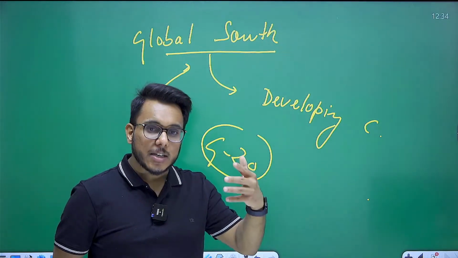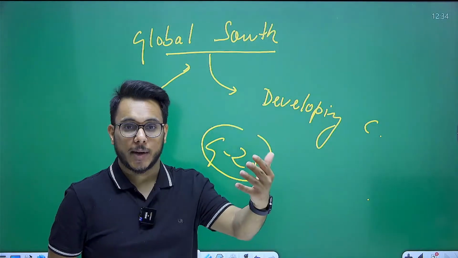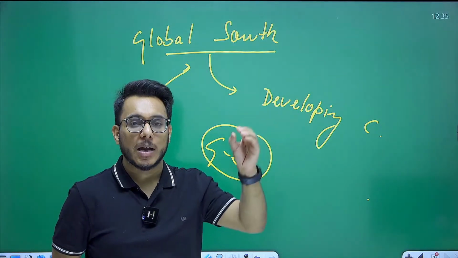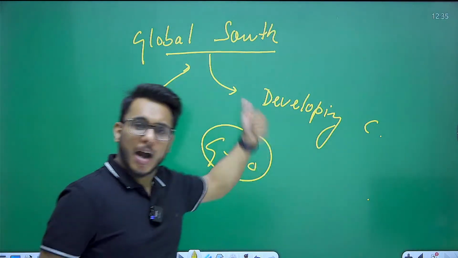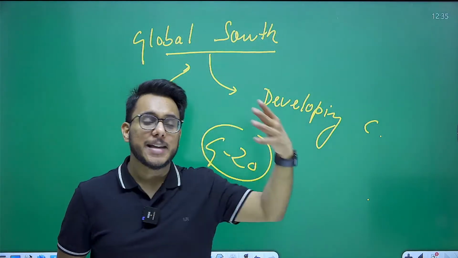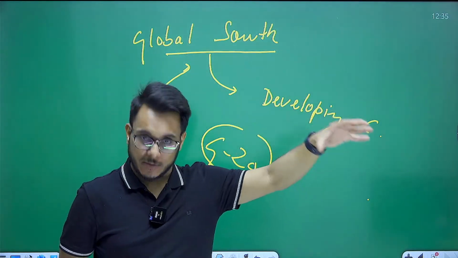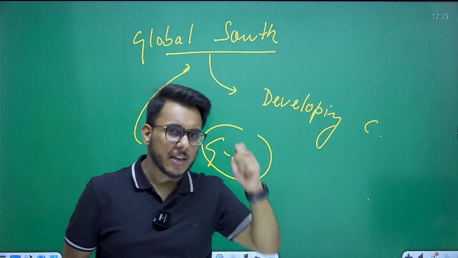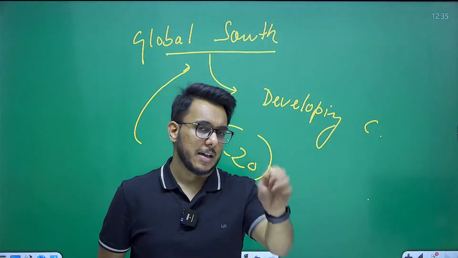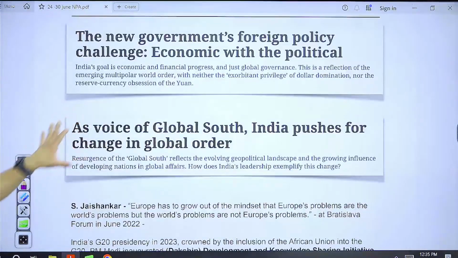Now, there are multiple institutions where India is emerging as a rule maker, as a norm shaper. India is also suggesting at multiple platforms the reforms that are needed to improve the global multilateral order. In this particular article, I have included all the examples of how India is trying to lead global governance, how India is leading multiple initiatives on the global stage. So it is a very important article, and I believe that a direct question on this theme in GS Paper 2 IR might come.